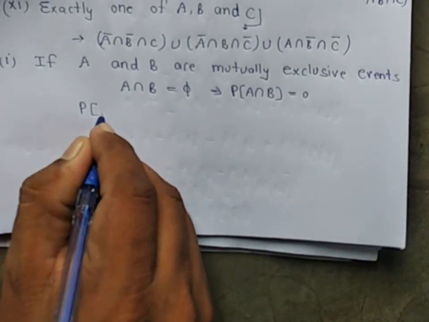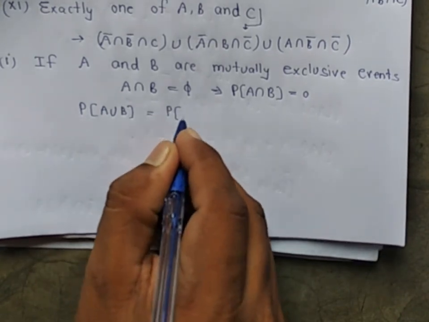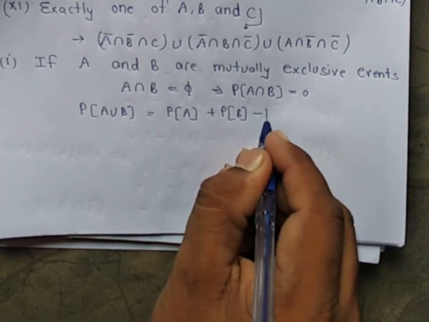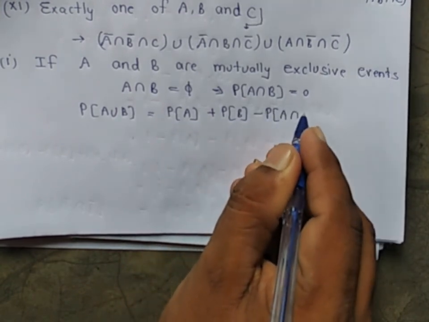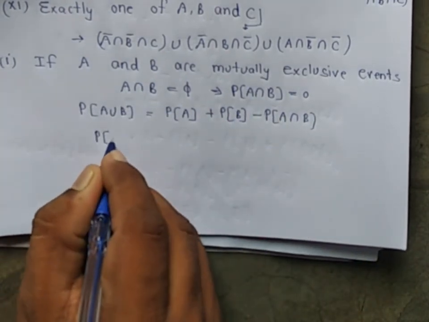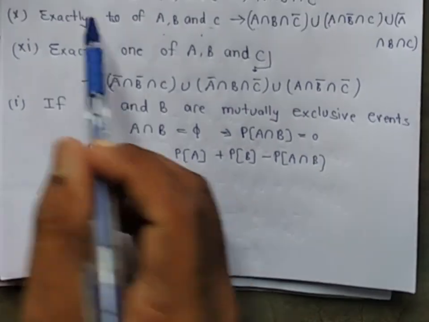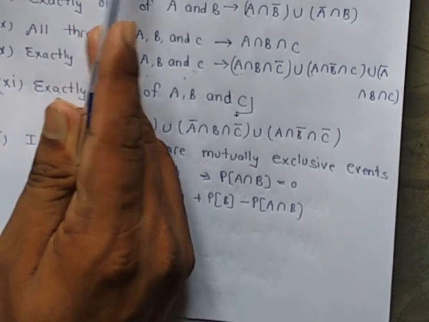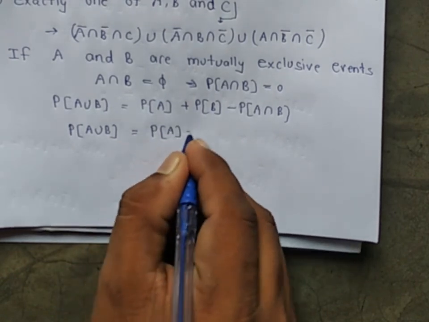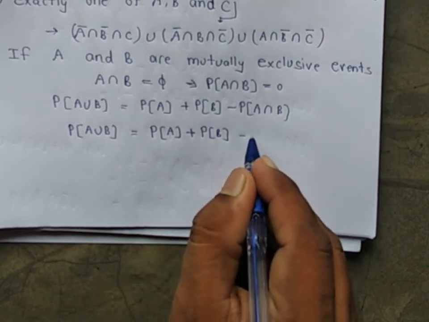We know the formula probability of A union B is equal to probability of A plus probability of B minus probability of A intersection B. Since A and B are mutually exclusive, the occurrence of at least one of A or B, A union B, is equal to the sum of their respective probabilities, because the probability of A intersection B is equal to 0.